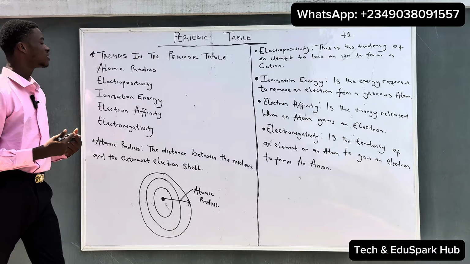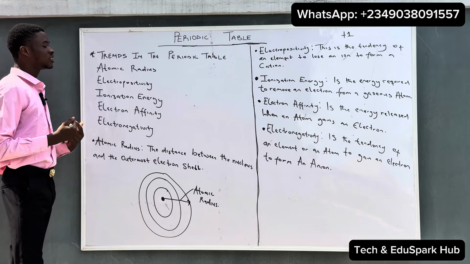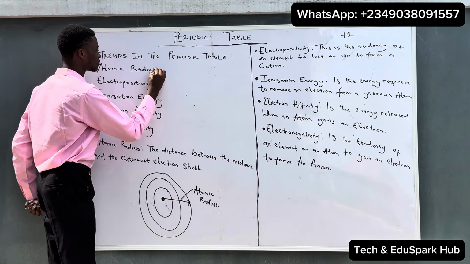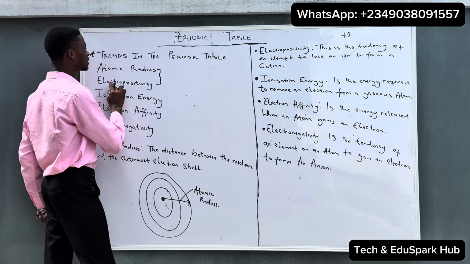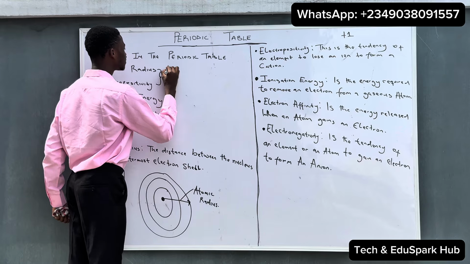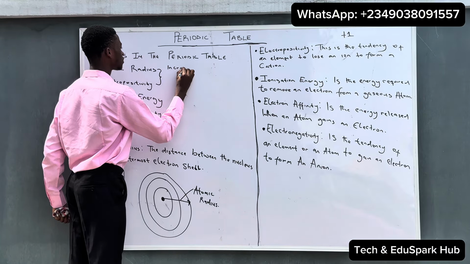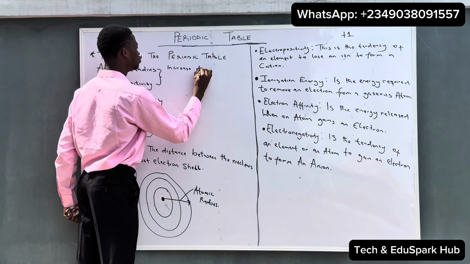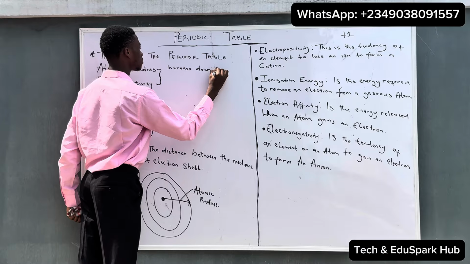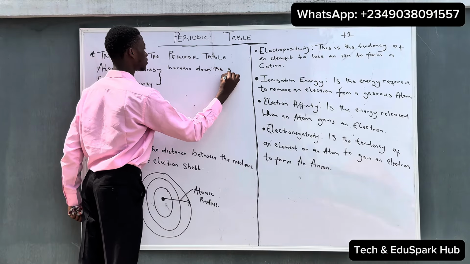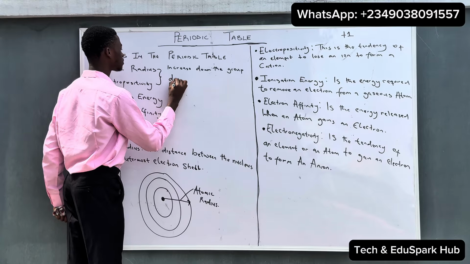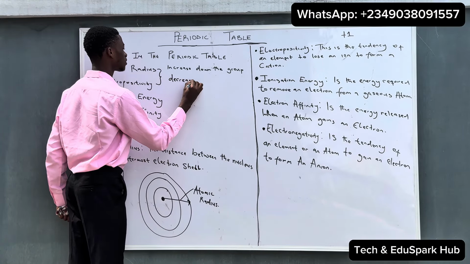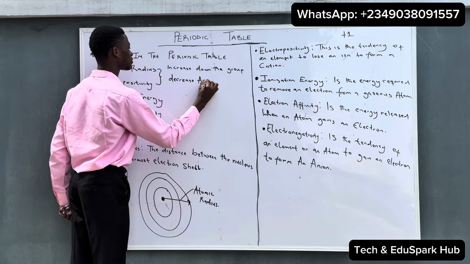So let's look at their trends. Taking these two first, atomic radius and electropositivity, they increase down the group and decrease across the period.